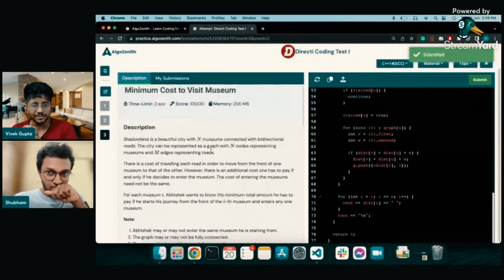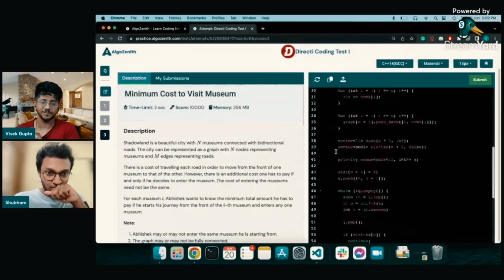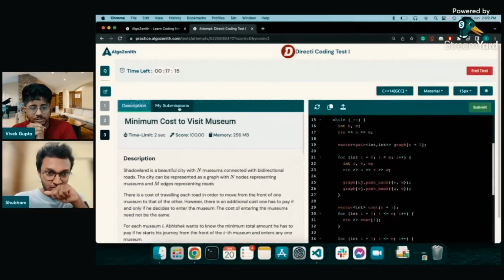Okay, so he has submitted the third problem. Let's see if he gets an AC. I think this code is correct. I suppose he will get an AC on this one.